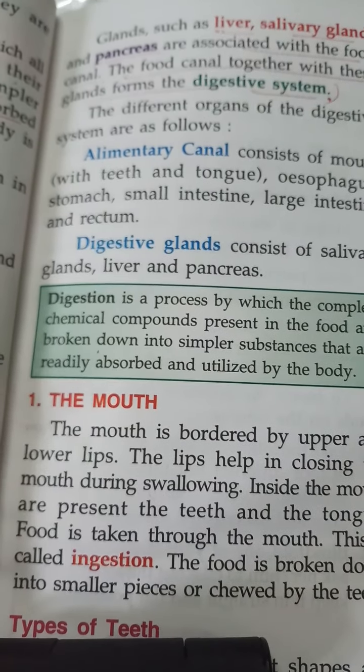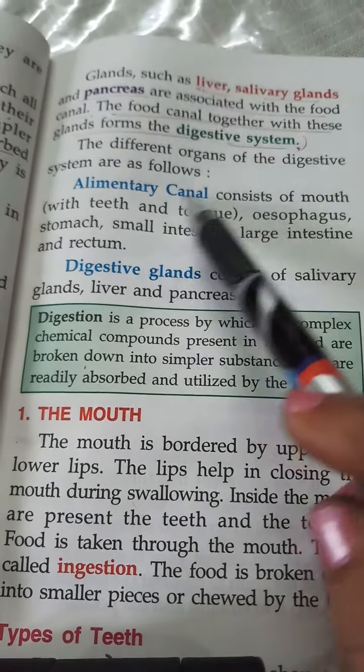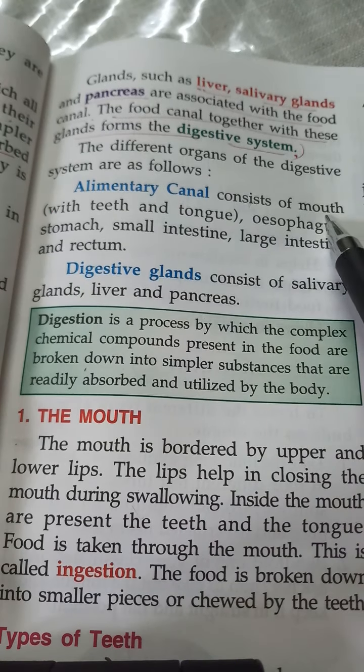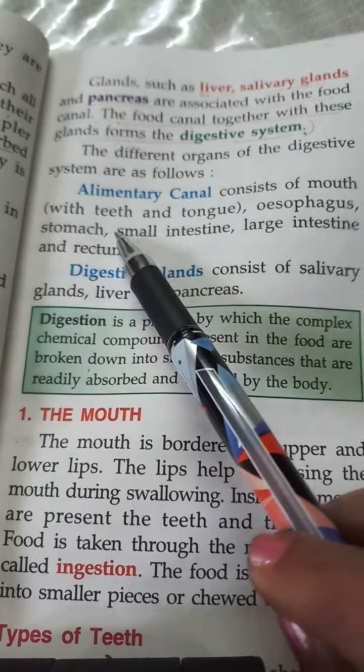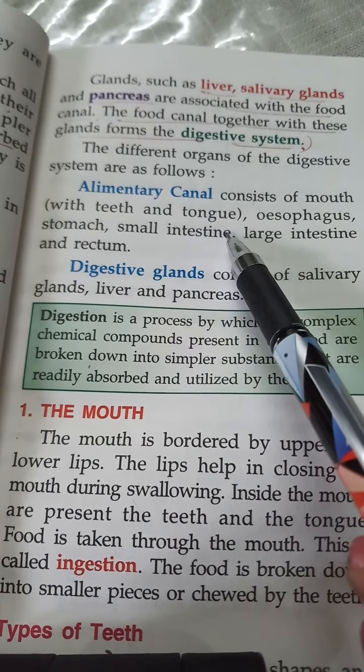Then alimentary canal, you know that it consists of the mouth. It starts in the mouth. We can include teeth and tongue also with the alimentary canal.